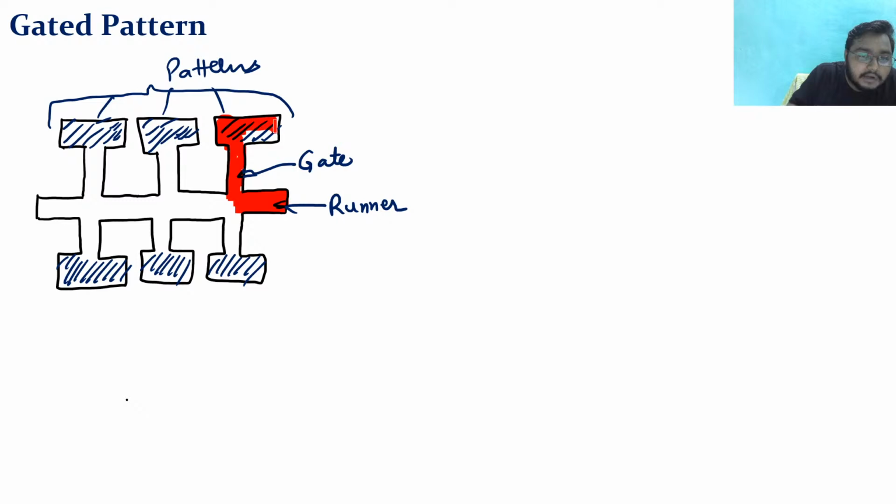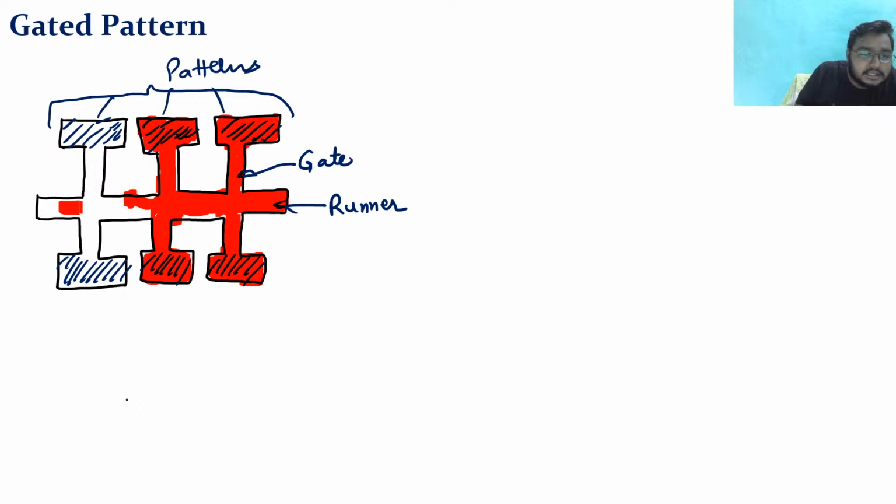When the gate allows it, the molten metal gets filled in every cavity like this. So every cavity is filled.